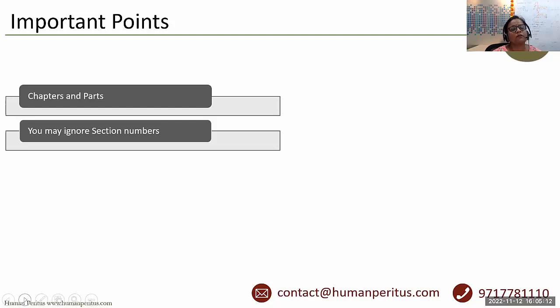So one may ignore the learning of the section numbers, because first of all that will be done at the cost of the other preparation. So you can focus upon the other preparation rather than mugging up the section numbers from which only 1 or 2 questions are expected, right?